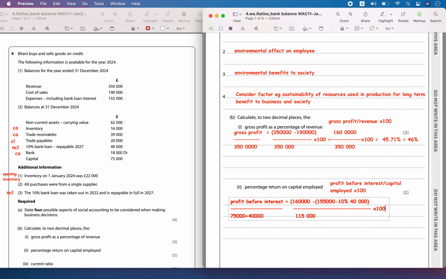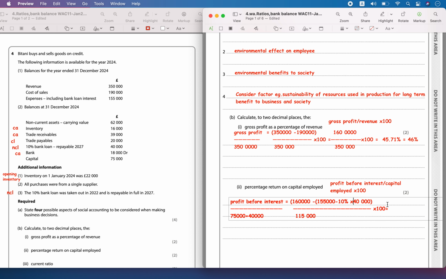So 10% on the bank loan, that is 4,000. So 155,000 minus 4,000 is 151,000, and 160,000 minus 151,000 is 9,000.